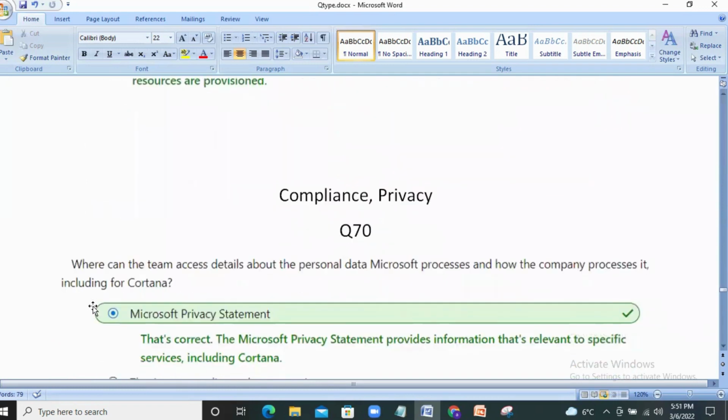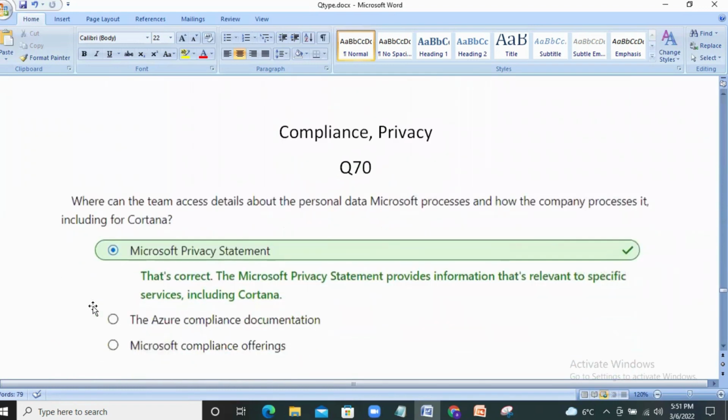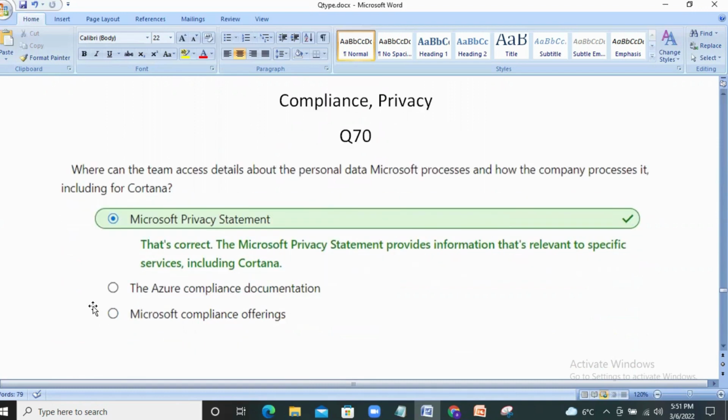Next question. Next set of questions from topic compliance and privacy. Where can the team access details about the personal data Microsoft processes and how the company processes it, including for Cortana? How our data is used or managed can be seen in the Microsoft privacy statement. Hence, the first option is right. The Microsoft privacy statement provides information that's relevant to specific services, including Cortana. The other two are irrelevant, so we can ignore them.